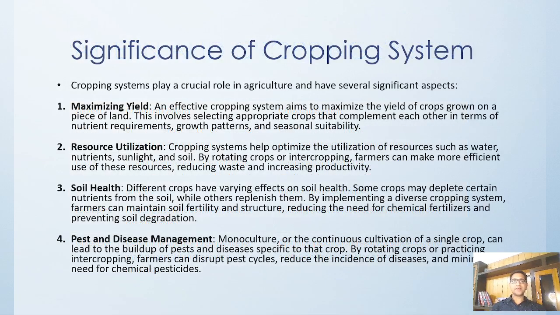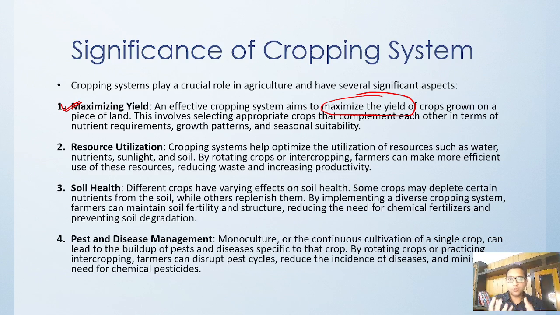Now, what is the significance of the cropping system? Whenever we try to put many things into the cropping system, what exactly are we trying to achieve? The first thing we want to achieve is maximum yield from the same field. We have to utilize the land and utilize a crop or multiple crops in such a way that we can take the maximum amount of yield from that. We have to make sure how properly we can utilize nutrition and the seasons.